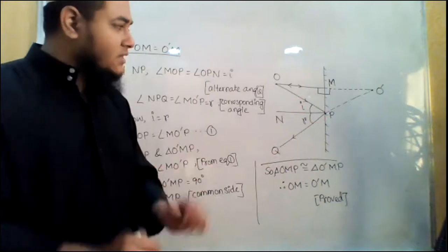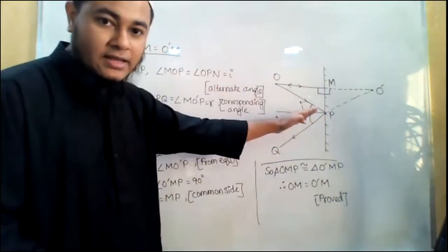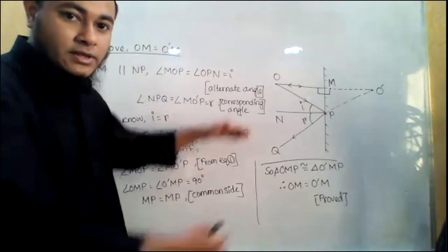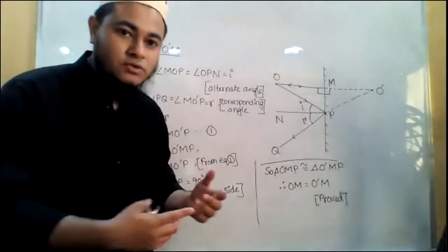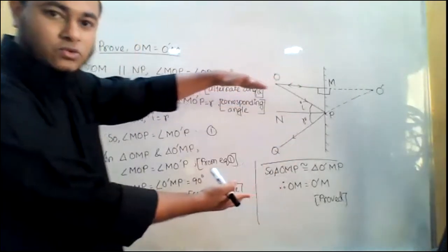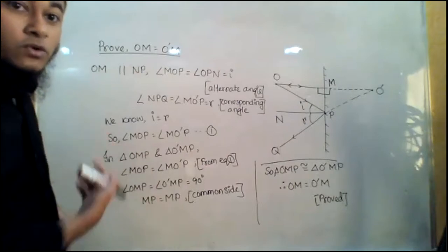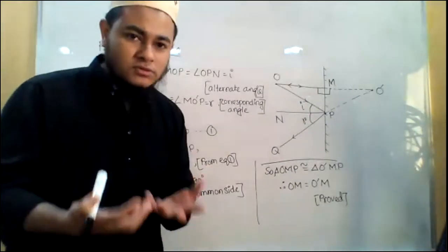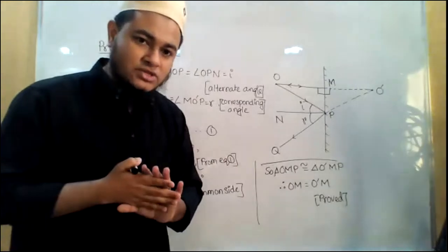Now, think about this. If I extend this reflected ray and this second reflected ray, if I keep on increasing them up to infinity, is there any possibility of them meeting anywhere? Because you can see that this is going in this way and this one is going in this way. They are moving farther apart as they go forward. So there is no possibility that they will meet in front of the mirror. Do you understand this point?